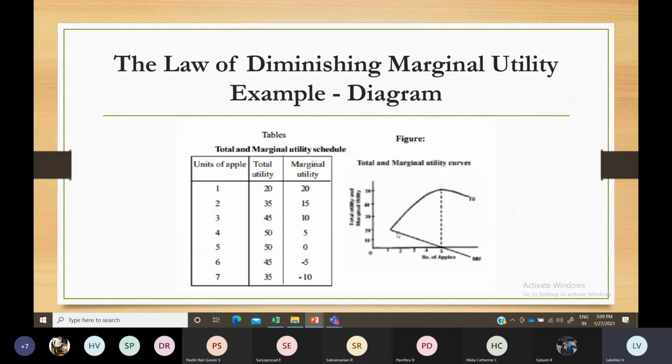Regarding your marginal utility, it declines right from the beginning, and when total utility becomes maximum at the saturation point, the marginal utility becomes zero. And if total utility is declining, your marginal utility becomes negative.